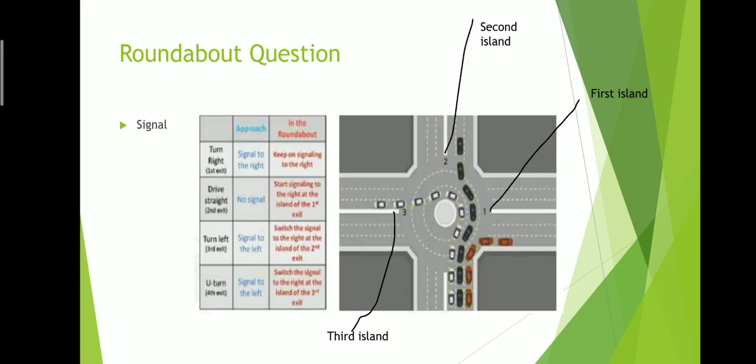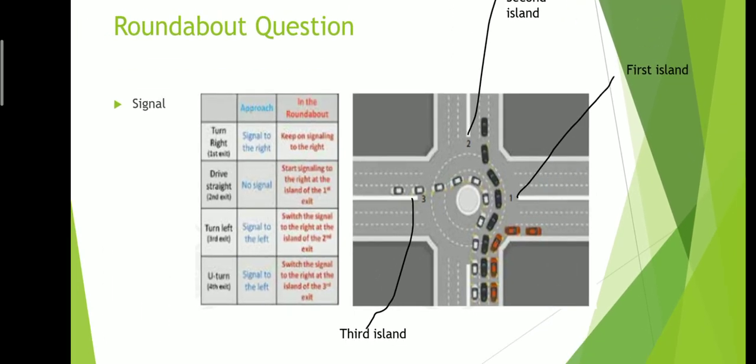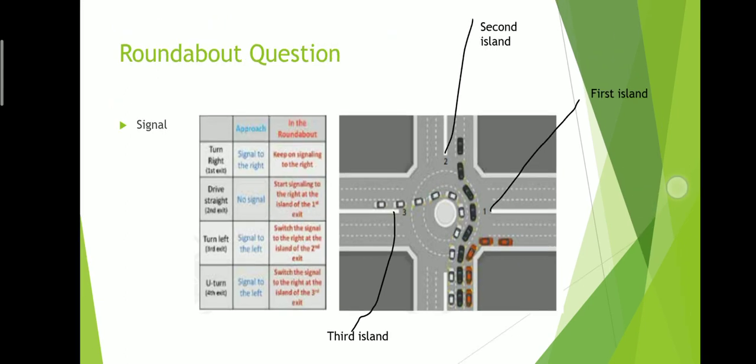Traffic island, they will ask which area you will put the indicator. Basically the same thing. If you are taking the first exit, right indicator, and you will go off like this, the red car here. As you can see in this figure, the red car wants to go right, it will give a right indicator and it will go out. So he is taking the first exit.